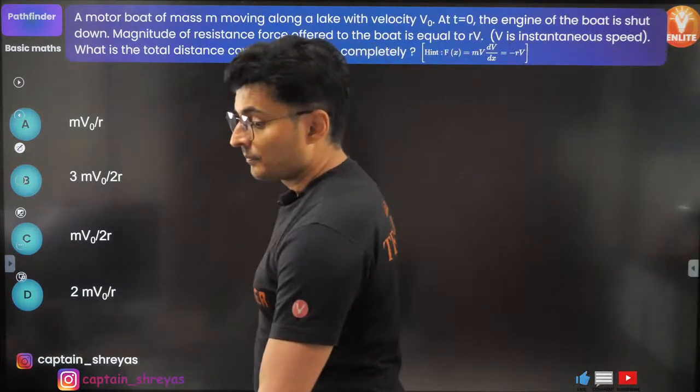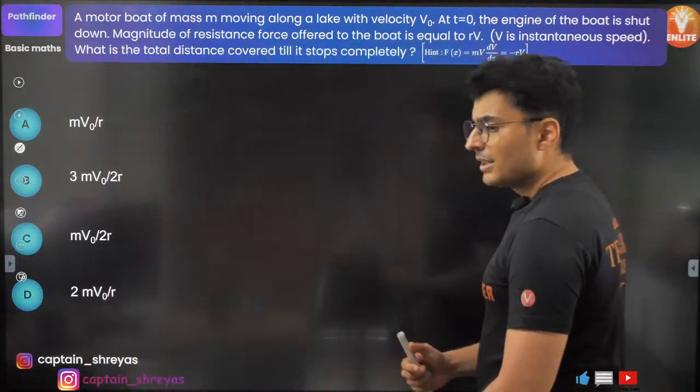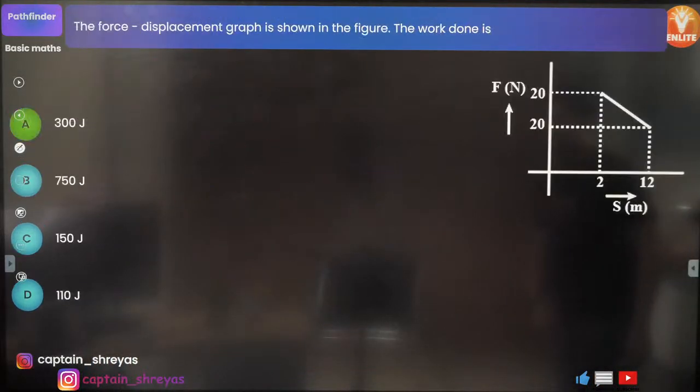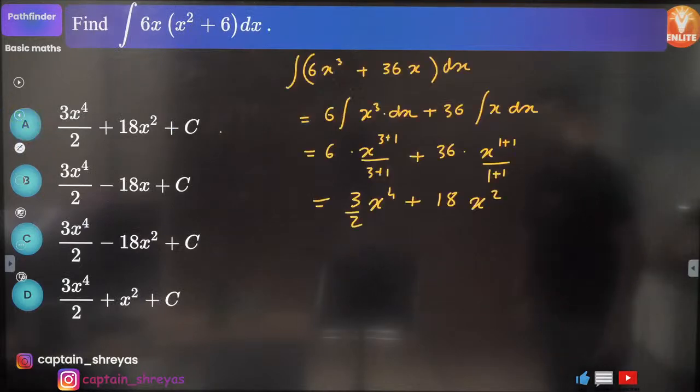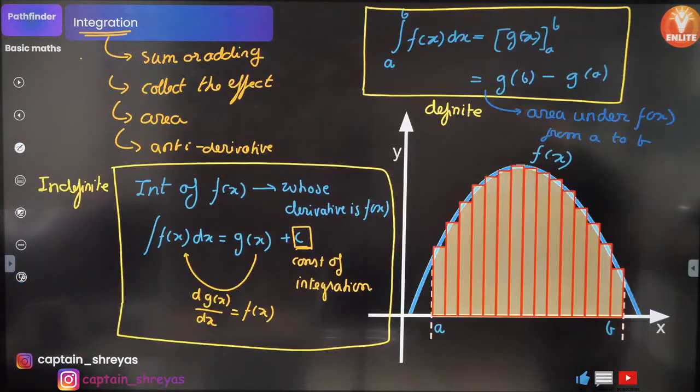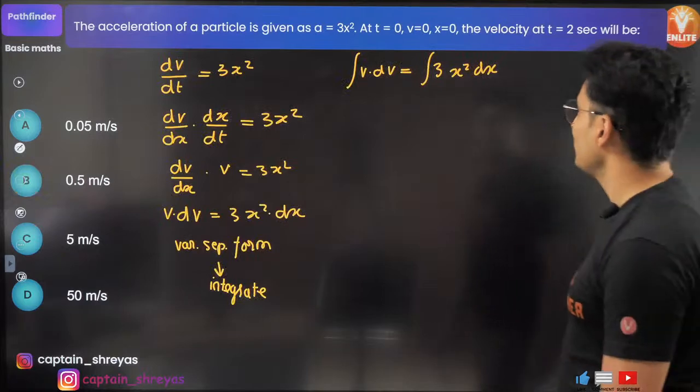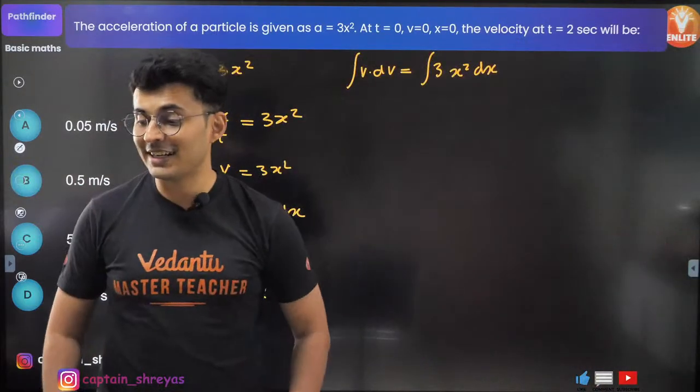What do we have? A boat. Oh, okay, that reminds me, there was one more question which was left, and let me go back to that question and probably then come to this question. If you remember, this was one question which was remaining. I told you we'll do it after integration.